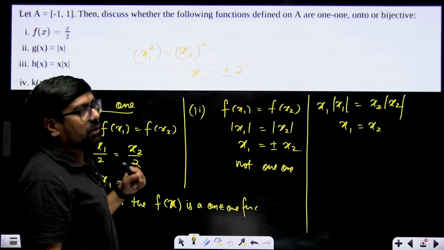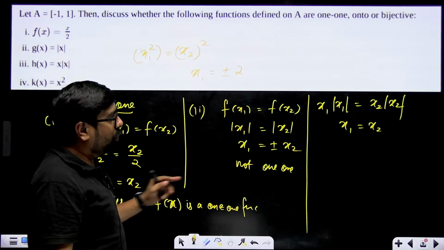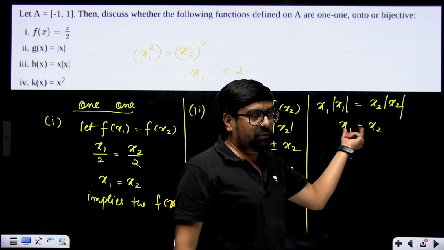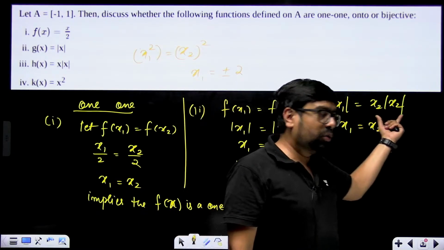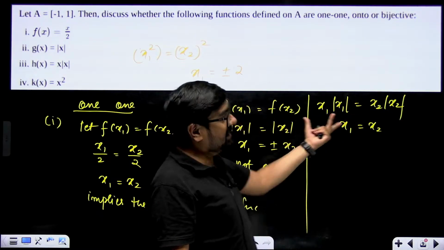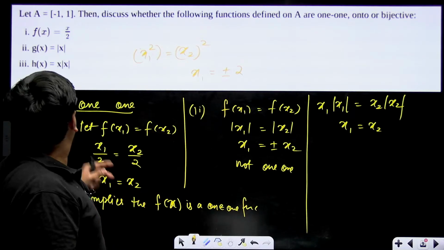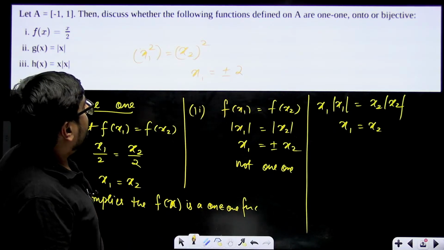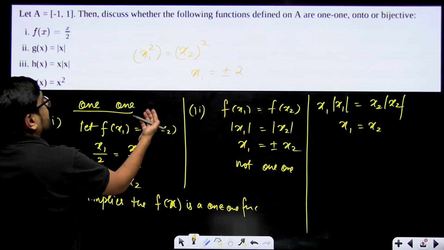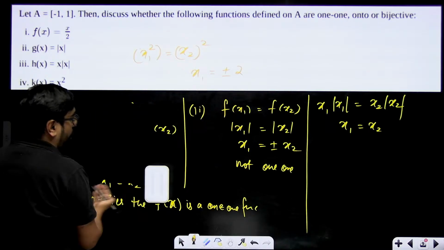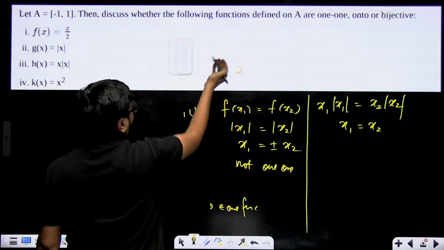Then also they'll be equal. Correct? Only in the x mod x case we'll get x1 equal to x2. Remember this thing. Right? Now, second thing, which is how to prove that it is onto.